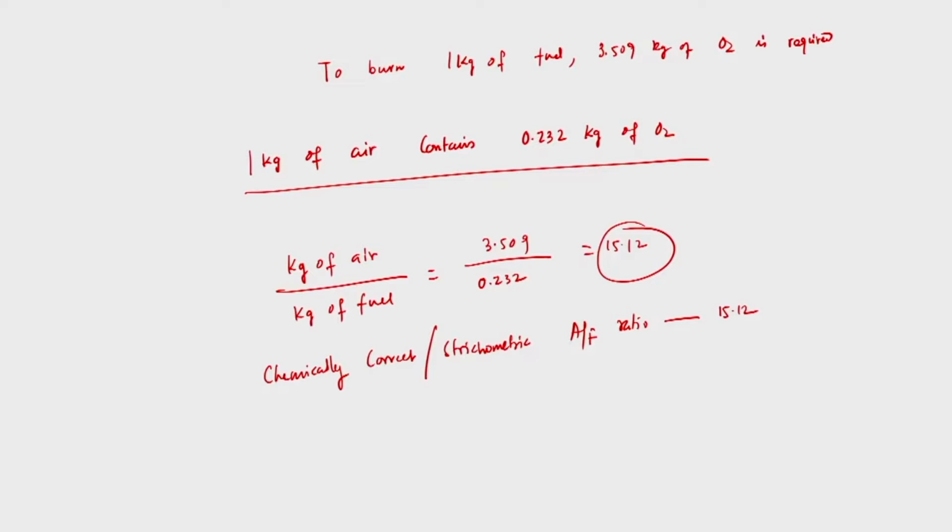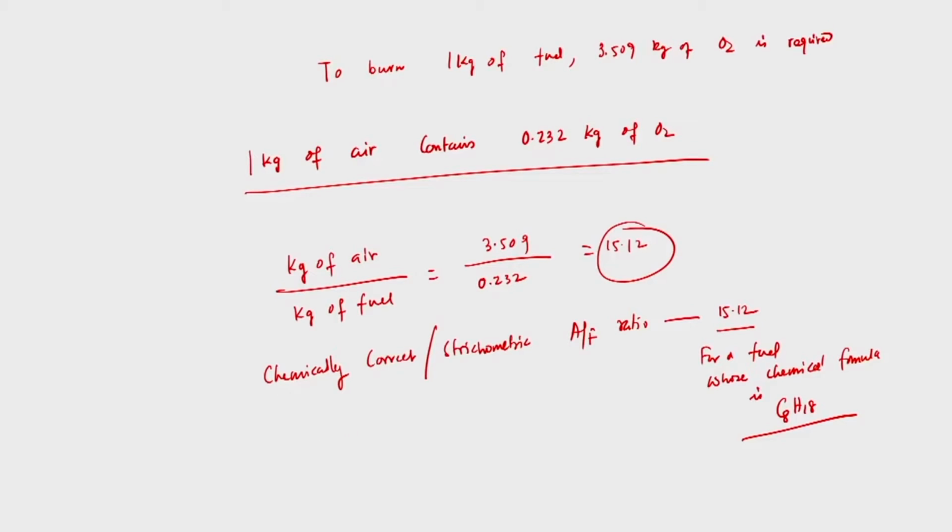This is for a fuel whose chemical formula is C8H18, that is butane. So from a combustion reaction we have calculated how much oxygen is required to burn 1 kg of fuel, then how much air is required to supply that much oxygen, and from there we have calculated the air fuel ratio. This is for C8H18, that is 15.12.